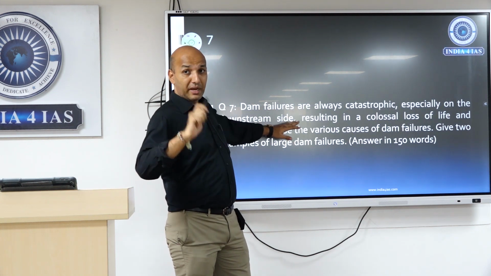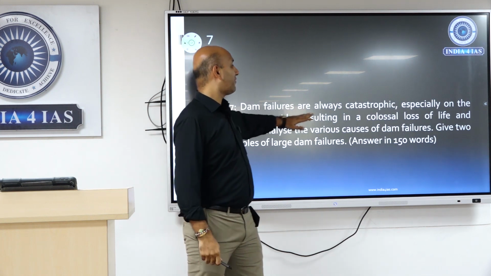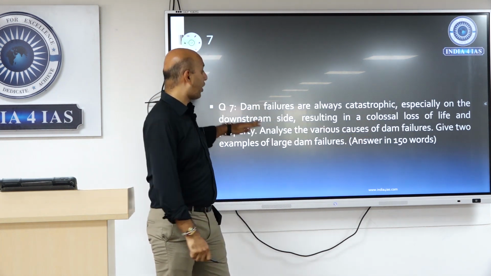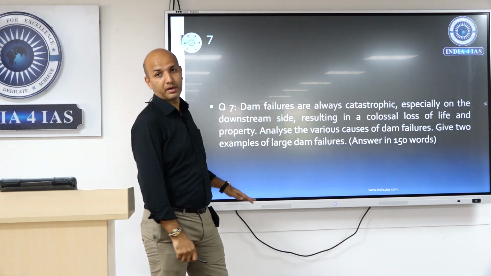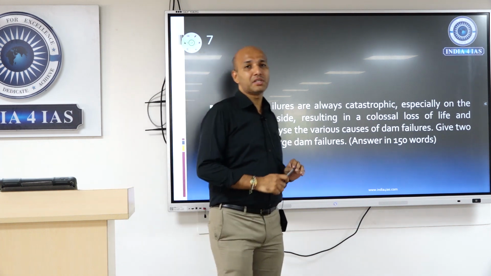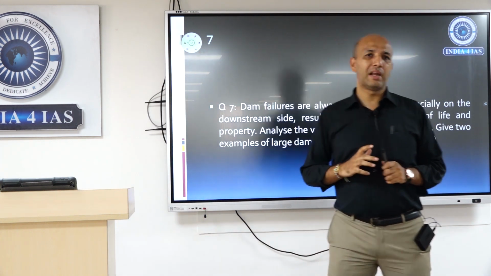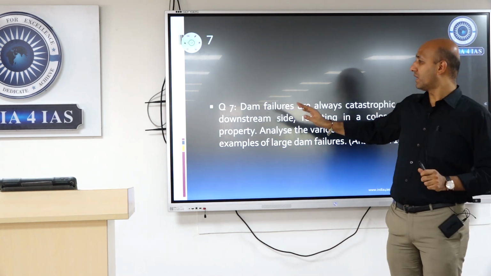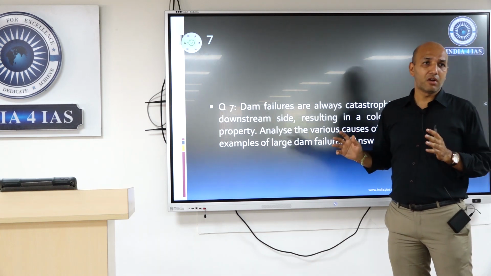Dam failures. Now coming to disaster management. Dam failures are always catastrophic, especially on the downstream side, resulting in colossal loss of life and property. Last year, in 2021-22, Andhra Pradesh had a major such issue. 20-25 people had died. So that being the history around, the question has given you a statement: dam failures can be disastrous, they can kill a lot of people.